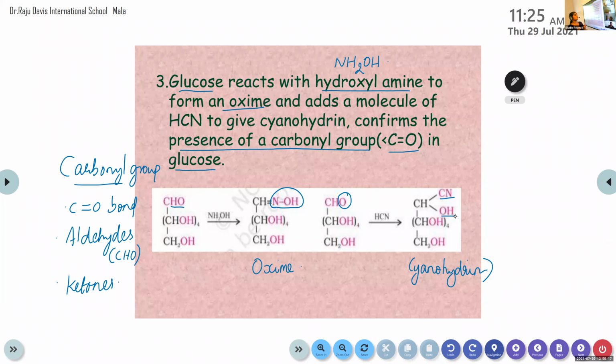Clear? As the first step, we only know the molecular formula, that is C6H12O6. The second step, on prolonged heating with hydrogen iodide, HI, we know that n-hexane is the product formed. So we can confirm that the 6 carbon atoms in glucose are in a straight line. Then in the third step, we confirm the presence of a carbonyl group using two reactions. In the first reaction, it reacts with hydroxylamine to form an oxime, and it reacts with hydrogen cyanide to form cyanohydrin. Both these products show the presence of a carbonyl group in glucose.